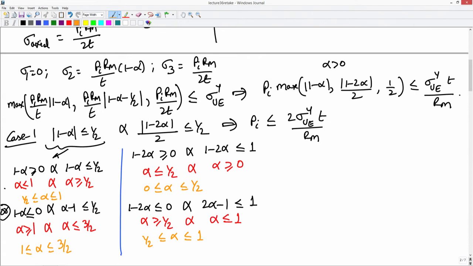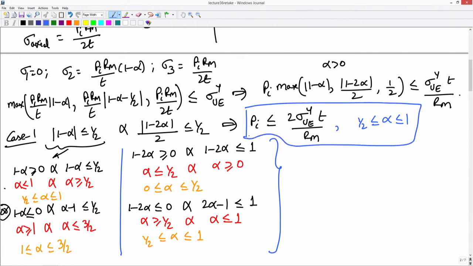Now, combining these two inequalities, it is an AND condition, so alpha must lie between half and 1 or 1 and 3 by 2. In this case it should lie between 0 and half or half and 1. The common overlapping domain between these two cases is half and 1. So, you get that this condition holds when alpha lies between half and 1.